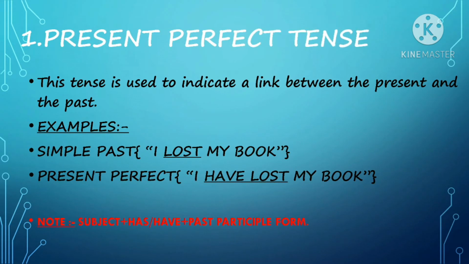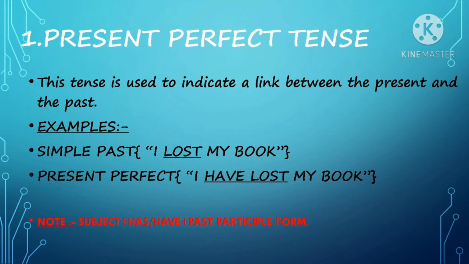Present perfect tense. This tense is used to indicate a link between the present and the past. It means an action in the past has a result or an effect in the present. Let's look at some examples. Here I have given examples of two different tenses, one of simple past tense and one of present perfect tense. The past simple is different from the present perfect tense.